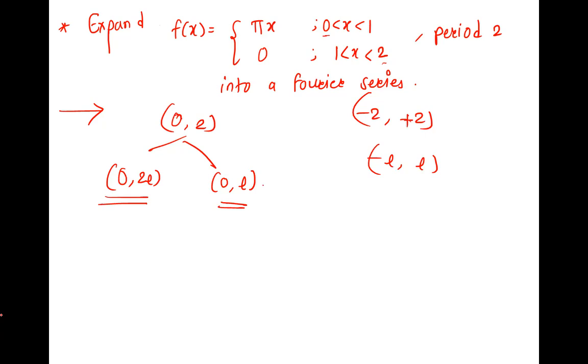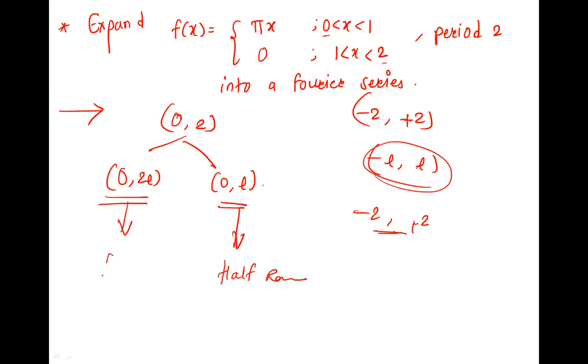Do you understand? Yes. Right? Everyone is understanding? If your interval is like -2 to +2, then there is this type -L to L, but it is not like that, it is 0 to 2. And 0 starts is either an interval 0 to 2L or the interval 0 to L, right? So whenever it is 0 to L, it is half range, right? And whenever it is 0 to 2L, it is full range or it is just the Fourier series. So you have to read the question properly, whether it is half range or just a Fourier series. So what is asked here?